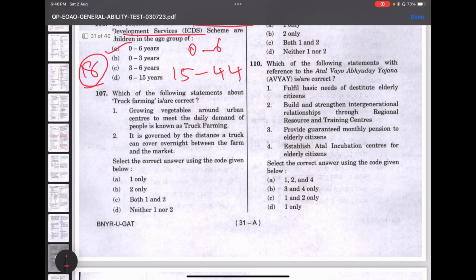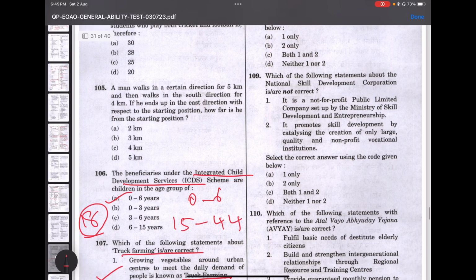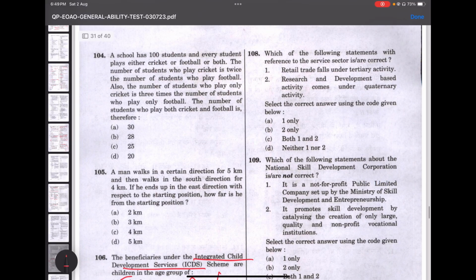Next, which of the following about truck farming is correct? Growing vegetables around urban centers to meet the daily demand of people is known as truck farming. Yes, it is right. It is governed by the distance a truck can cover overnight between the farm and the market. Yes, it is correct. They also call truck farming market gardening. So the option is option C, both 1 and 2.